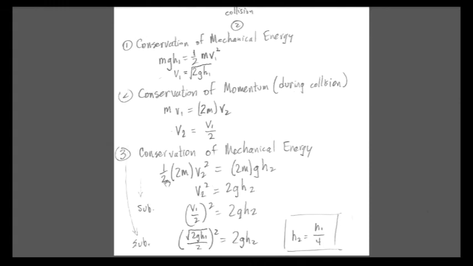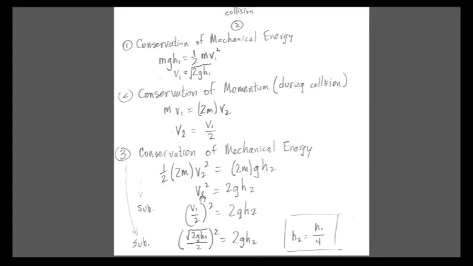So that's what I've written here. 1/2 mv squared is the kinetic energy right after the collision. 2m is the mass, v2 is the new velocity, equals mgh, potential energy at the top of the swing, where m is 2m and the height is h2. The 2m's cross off from either side. The 1/2 cross multiplies over to the right to become a 2.